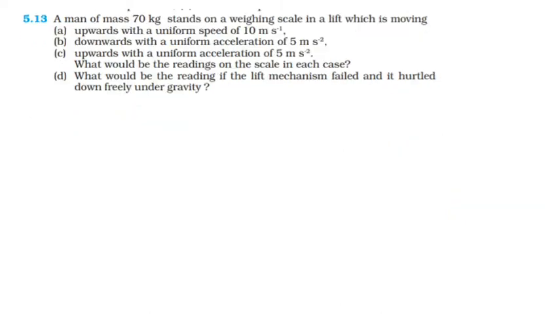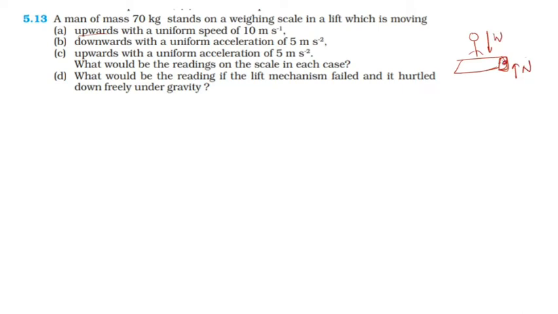Next question. A man of mass 70 kg stands on a weighing scale in a lift which is moving upwards with a uniform speed of 10 meter per second. First you should know the concept. Whenever we stand on a weighing machine, we see a weight on its display. That value given by the machine is not our actual weight. This is our actual weight, but what the machine gives you is the normal reaction.